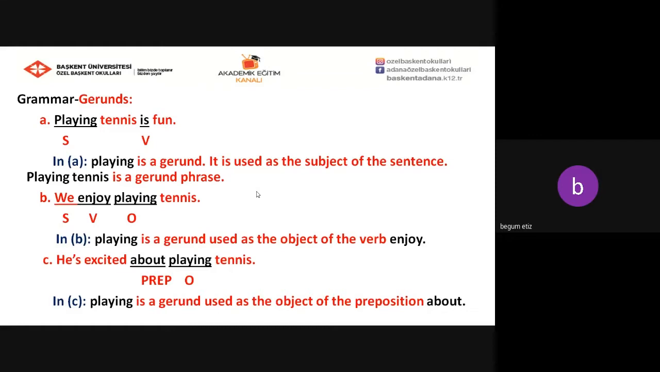Let's have a look at B. We enjoy playing tennis. We, subject, enjoy, verb, playing, object. In sentence B, playing is a gerund used as the object of the verb enjoy. Let's have a look at C. He is excited about playing tennis. About, preposition, and playing, object. Can we say that in sentence C, playing is a gerund used as the object of the preposition about.